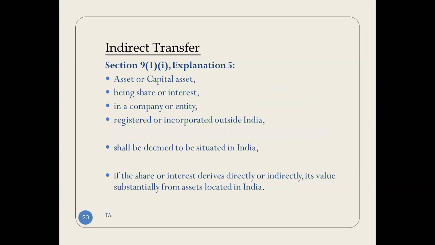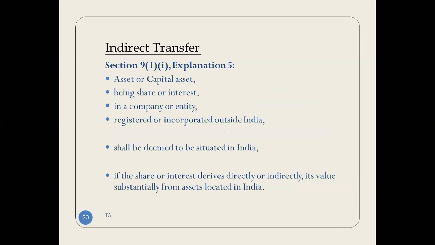What is indirect transfer? An asset or capital asset, in the case being a share or interest in a company or entity registered or incorporated outside India, shall be deemed to be situated in India if the share or interest derives directly or indirectly its value substantially from assets located in India.